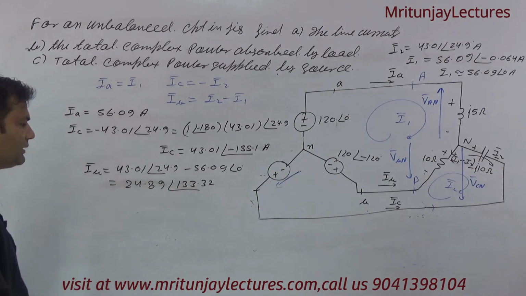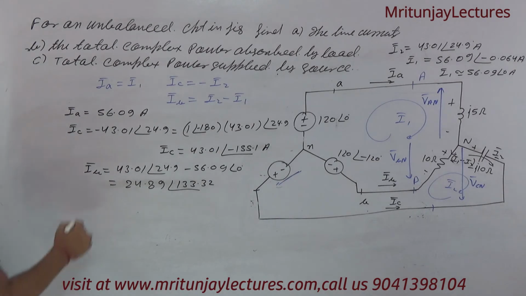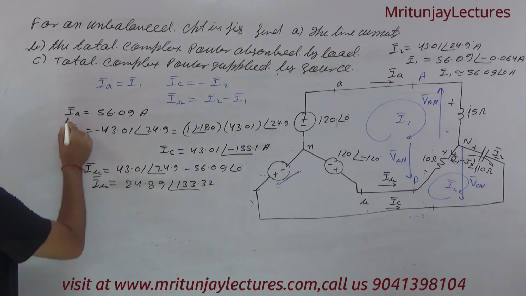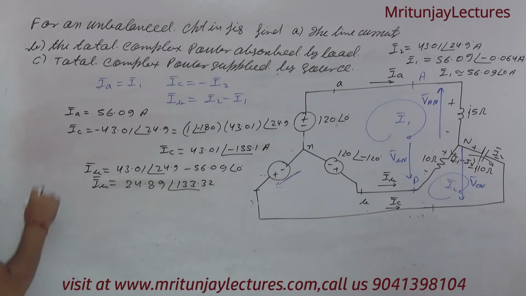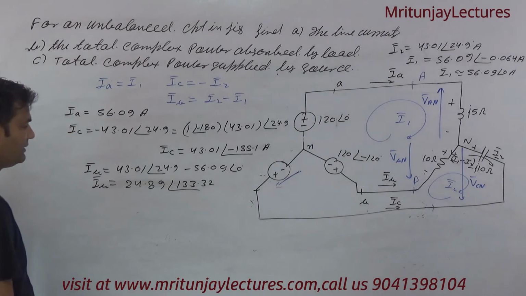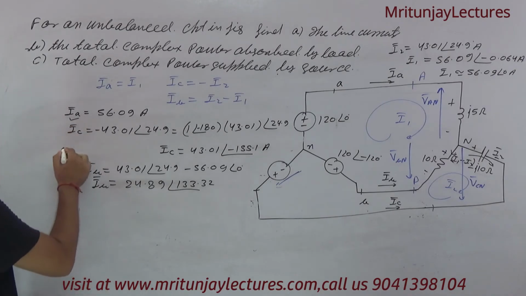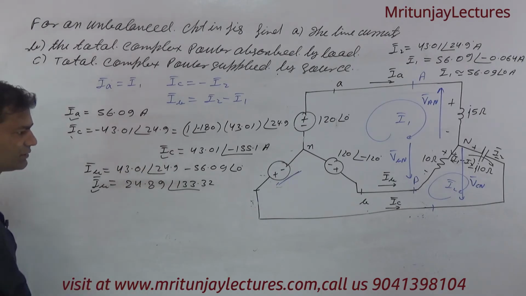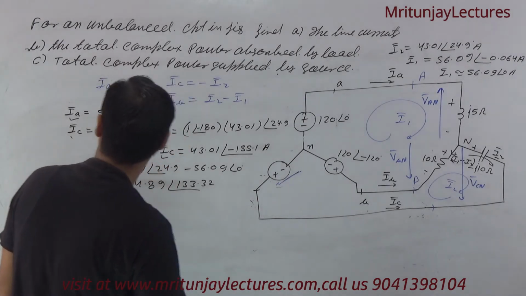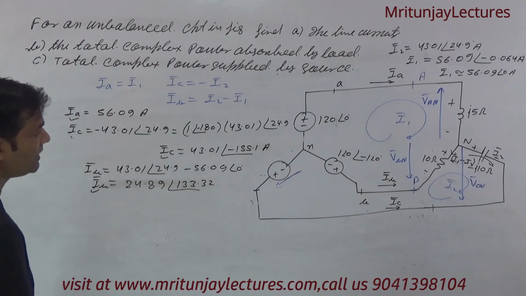Okay, or you can see that is IB. So IA, IB and IC, corresponding to the first question, the line currents IA, IB and IC are like this. Clear or not? So now the next target is the total complex power absorbed by the load.